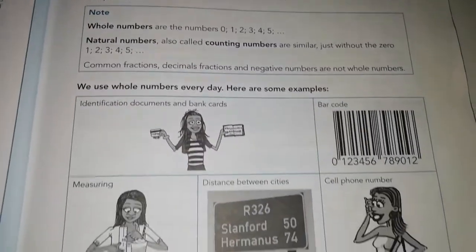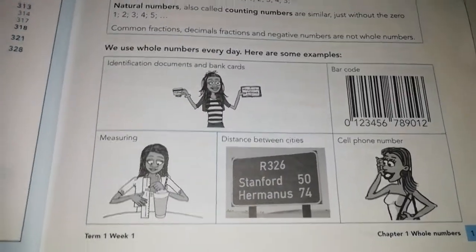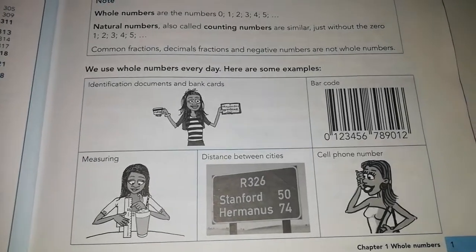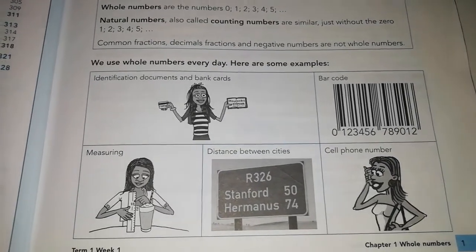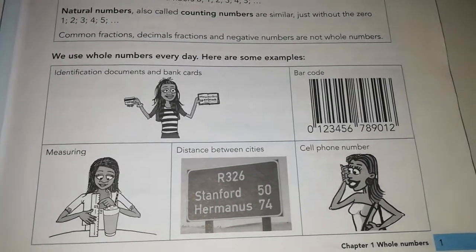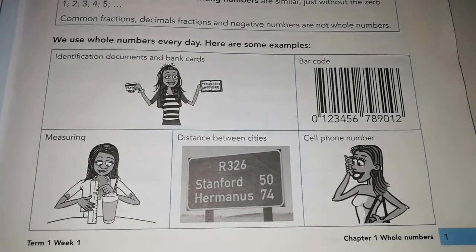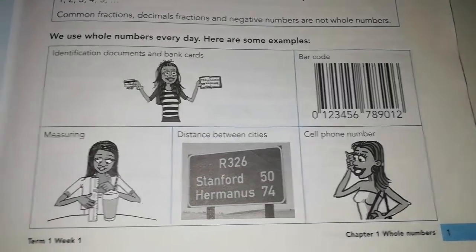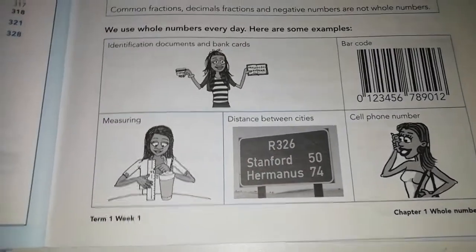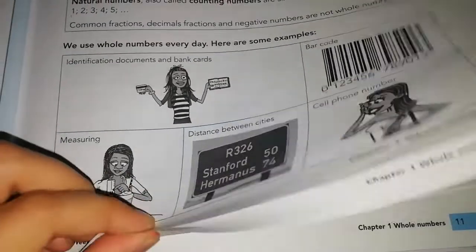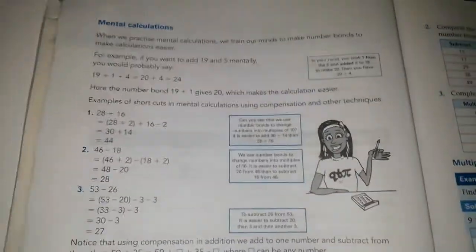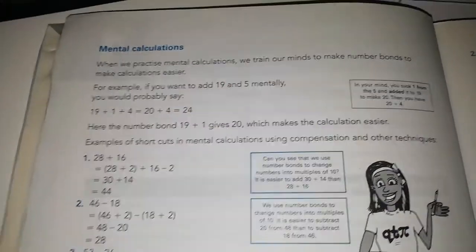We use whole numbers every day. So here are some examples. We use them in our ID documents and in our bank cards, in barcodes, when we measure stuff, when we look at the distance between cities, and also when we have our cell phone numbers. Right, if you turn over, we will look at some of the mental calculations on the next page.